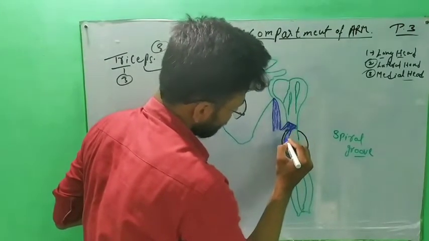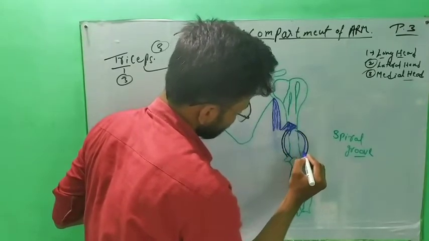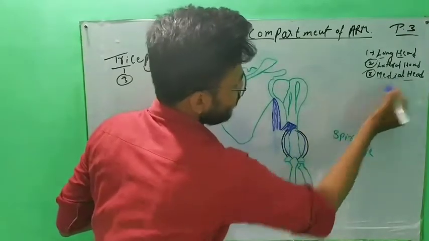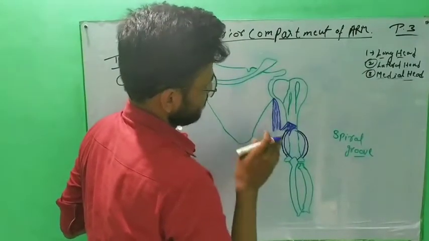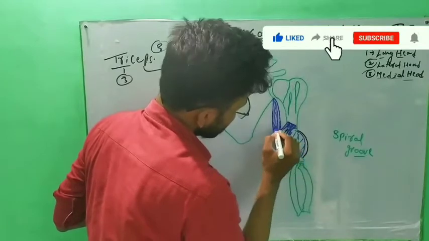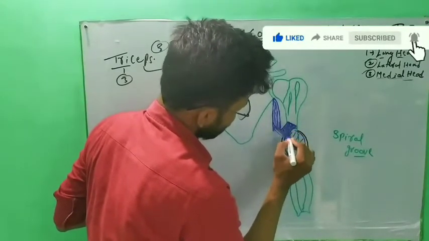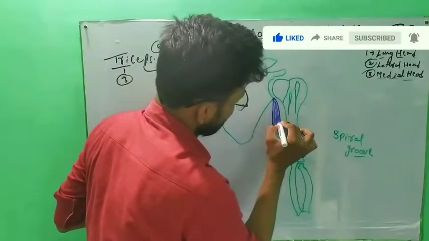This is the origin of the medial head of the triceps brachii. The three heads meet together and form a bulky muscle of the posterior compartment of the arm.